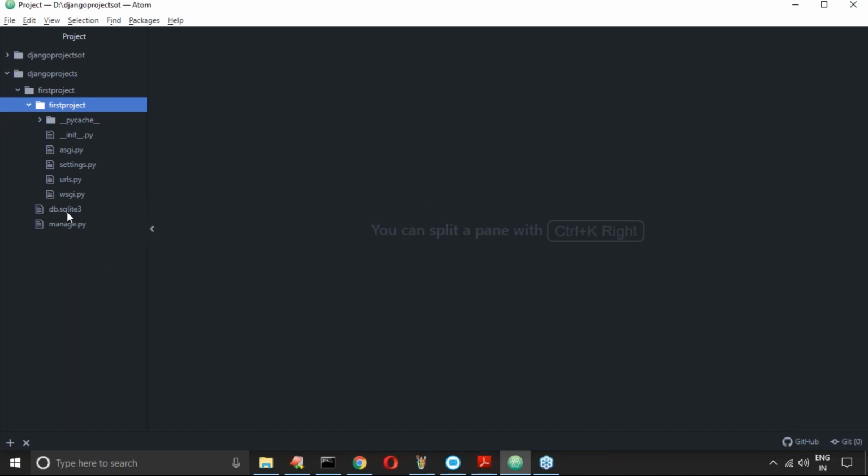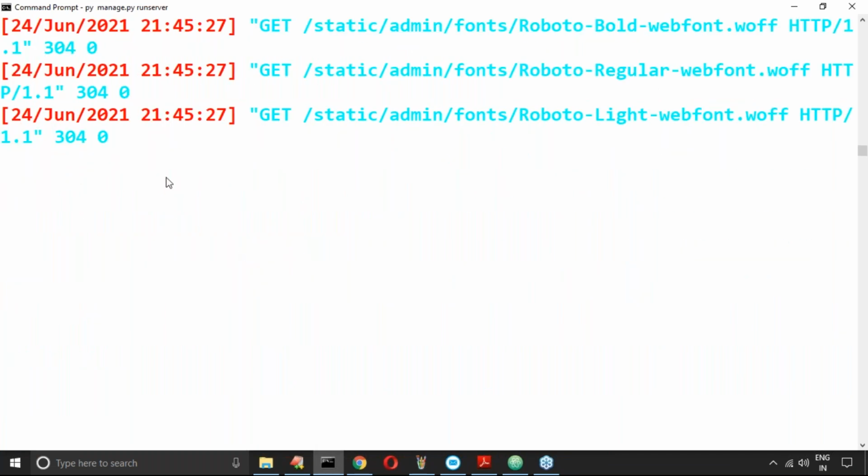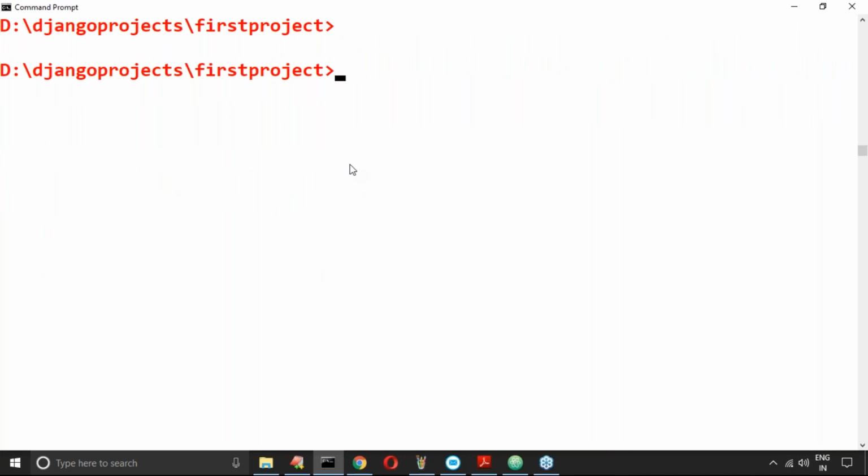Observe carefully. Why does db.sqlite3 come here? Because you started the server, it comes. Don't worry: whenever you run the server, a database file is created, but there is no work with that file as of now. Ignore it; only firstproject and so on matter. But to create an application, make sure the server is in the off state. Now I'm taking py manage.py startapp. What is the application name? Testapp. Any doubt about this command?